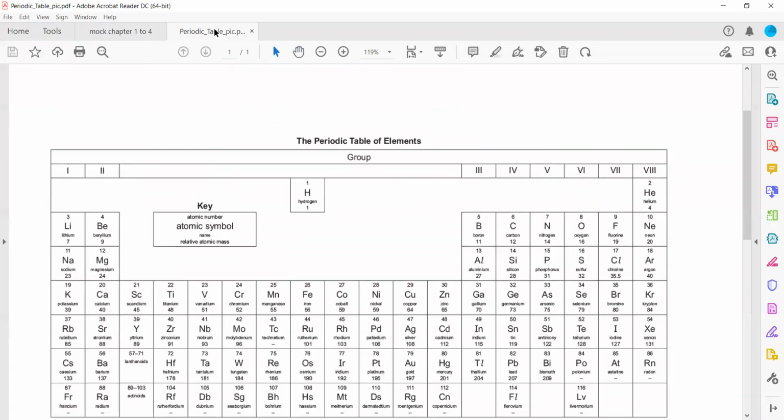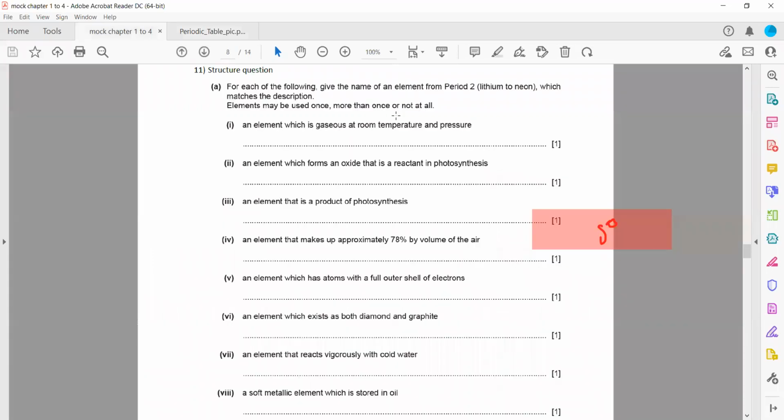So which element is gas at room temperature? When you check period 2, nitrogen is a gas, oxygen is a gas, fluorine is a gas, and neon is a gas. Because these are non-metals and they exist as a gas, you can write any one of them. It's up to you. You can write nitrogen, oxygen, fluorine, or neon, any one, because they ask only for an element.